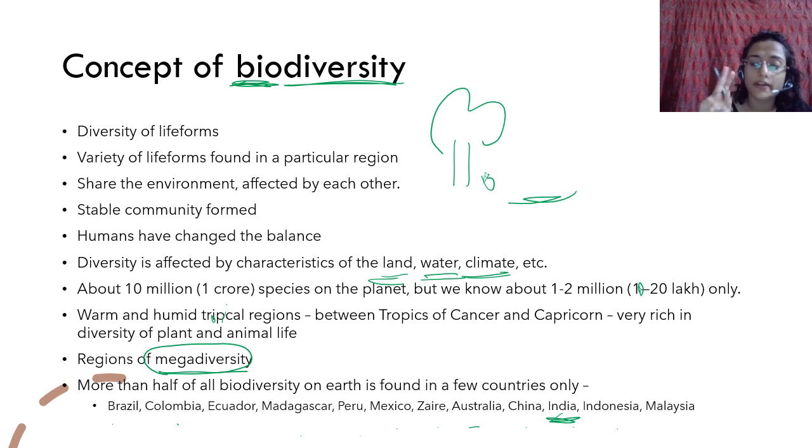They are always co-dependent on each other. Even the change of a single species can change the entire thing. You should see this video about what happened when wolves were introduced into one of the national parks of the US. I forget the name of that national park, but wolves were reintroduced there. I think it was Yellowstone National Park, and it changed the course of the river. So you should see that video, and see how it affected things. So if one simple species goes missing, the whole biodiversity changes, right? So that is why there is a stable community, and humans have changed that balance.